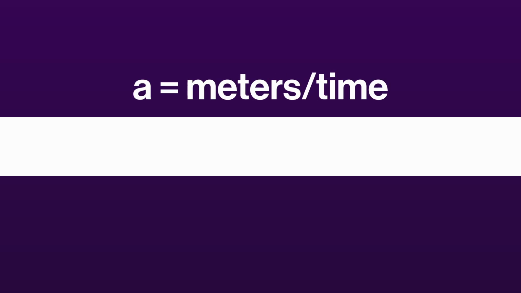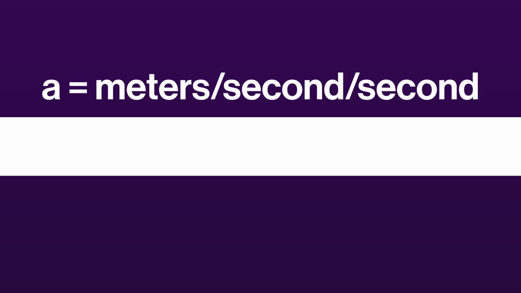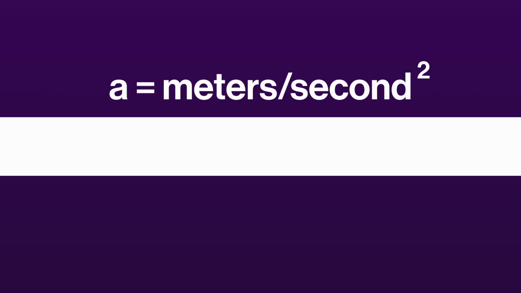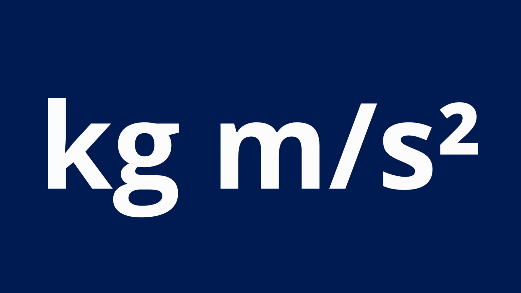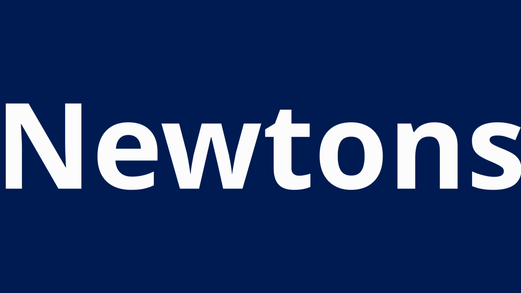Unit-wise, this looks like meters per second per second, or if we rearrange it, meters per second squared. Let's bring it all together. So we're multiplying kilograms by meters per second squared, giving us kilogram meters per second squared. That's a bit of a mouthful, so we just call them newtons, after the formula from which they are derived, and we denote them with a capital N.